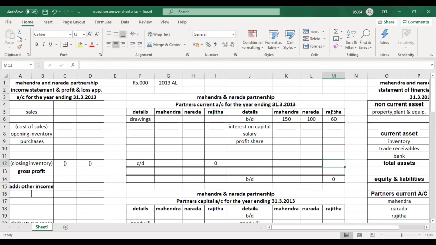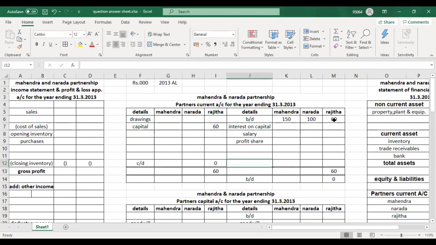So now Rajita is retiring. In a retirement, the number one thing is to transfer the current account balance to the capital account balance. So how will I transfer? I will take here everything. Then I will write capital 60.